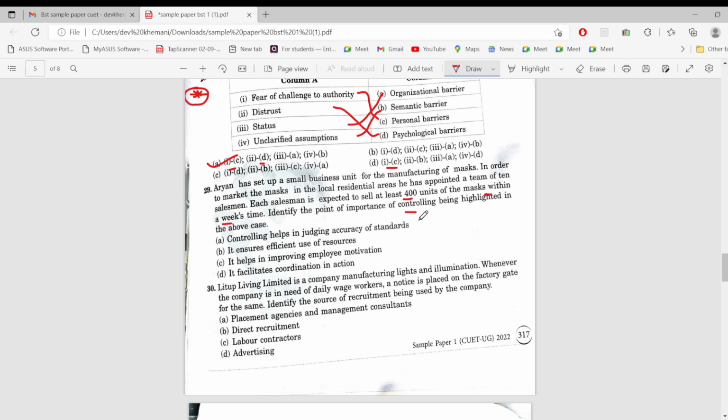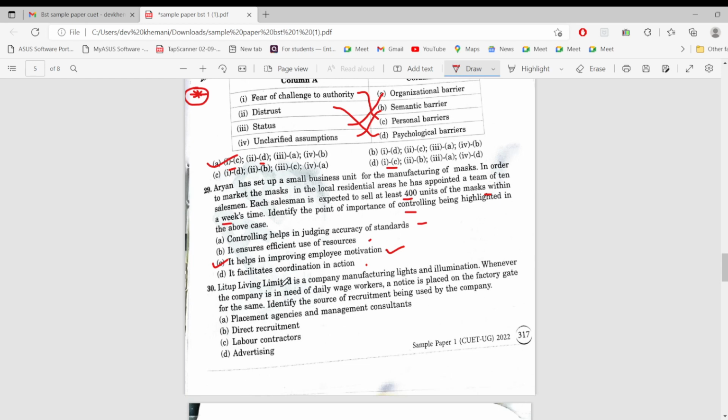Okay, judging accuracy. Now, there is no question of judging the accuracy of standards here. It ensures efficient use of resources. Now, it helps in improving employee motivation. Yes, this is the point because they are already knowing the target which they need to achieve. It facilitates coordination and action. Now, option C would be the apt answer here, meaning most appropriate according to me. Okay, so 29C would be the answer.